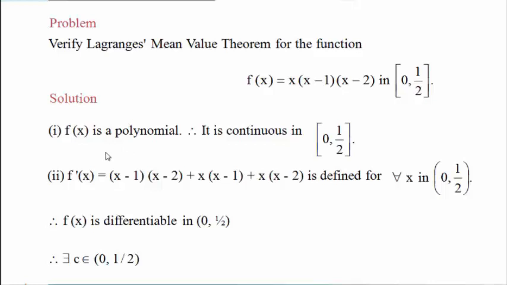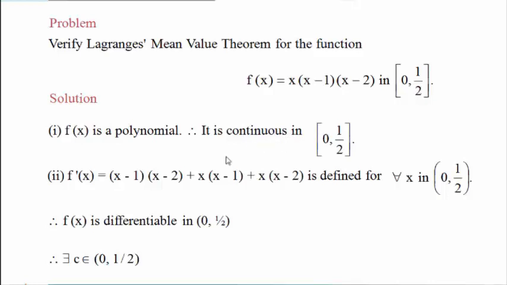According to the statement of the Lagrange mean value theorem, we have to prove that two conditions are satisfied by this function. Then and only then will this theorem be verified. The first condition is f should be continuous in the closed interval a, b. Since it is a product of polynomials, again a continuous function, it is continuous.